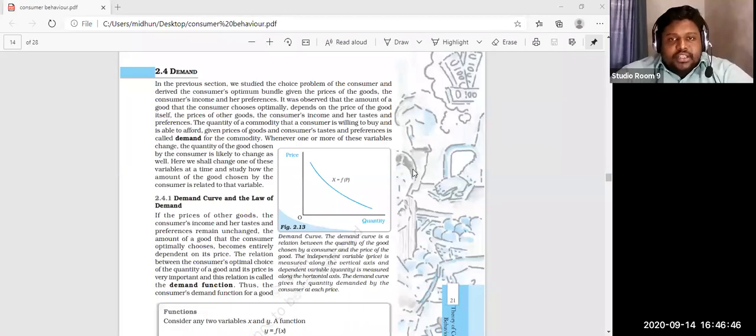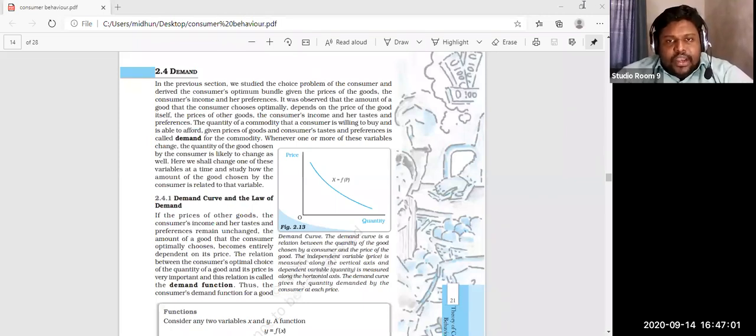That's the strict connection between demand and price, basically an inverse relation, right? Okay, here it is. The quantity of a commodity that the consumer is willing to buy and is able to afford, affordability, given prices of goods and consumer taste and preferences, is called demand. Underline that. What is demand?